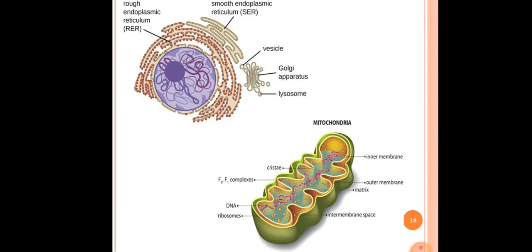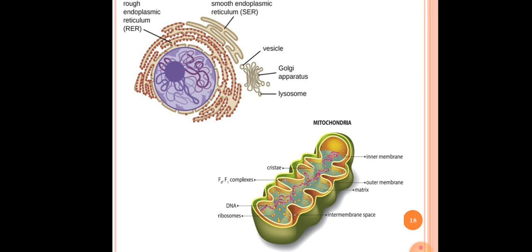So this is the diagram of the endoplasmic reticulum. Here the first diagram gives an idea about the endoplasmic reticulum. At the center the nucleus is present. Within the nucleus the genetic material is seen, present in the form of chromatin fibers. Around the nucleus the smooth endoplasmic reticulum and rough endoplasmic reticulum are seen.